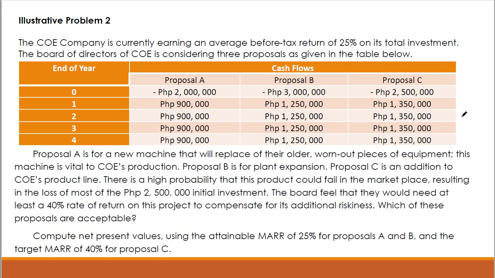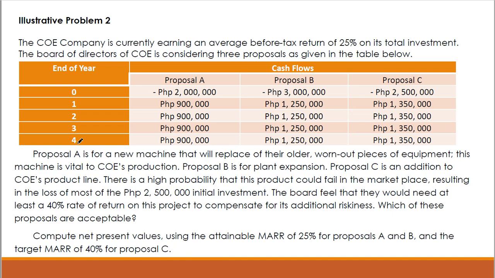Okay? So, ang gawin natin, we're going to compute the net present values using the attainable MARR of 25% for proposals A and B and target MARR of 40% for proposal C. Okay, so again, for proposals A and B, ang MARR natin ay 25%. Okay, and for proposal C, since riskier siya, itataas natin yung MARR at 40%. Okay, so which of these proposals are acceptable?